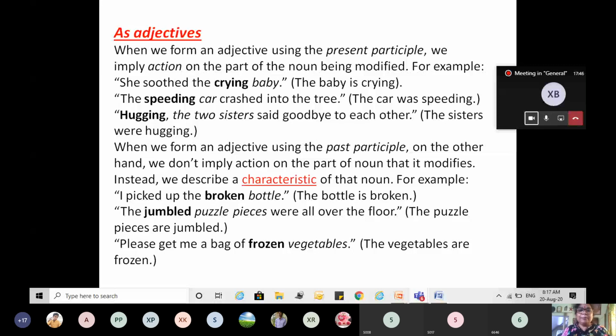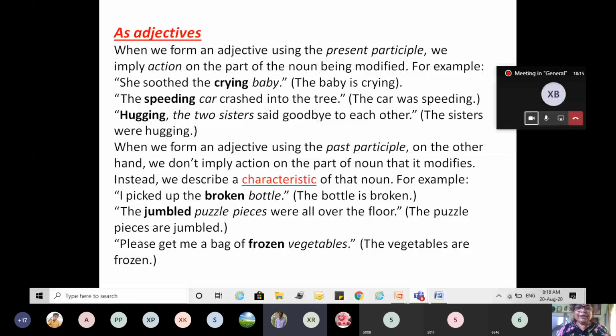The jumbled puzzle pieces were all over the floor. The puzzle pieces are jumbled. They did not jumble themselves. There was someone who had performed the action, and that is why that characteristic could be seen on that particular noun. Clear? Is it clear? Yes, ma'am.